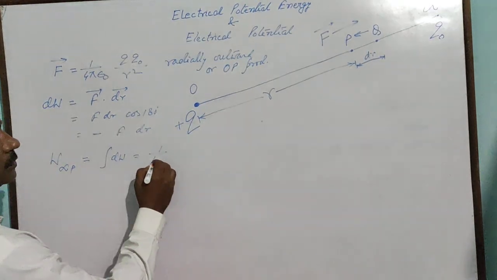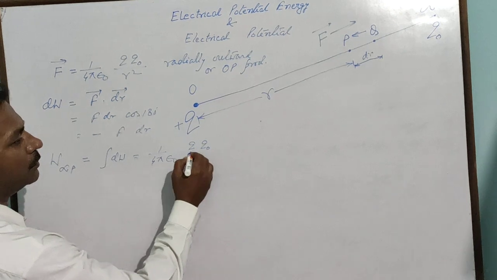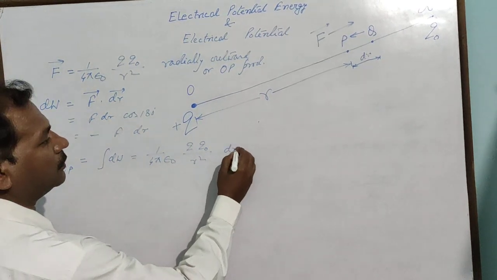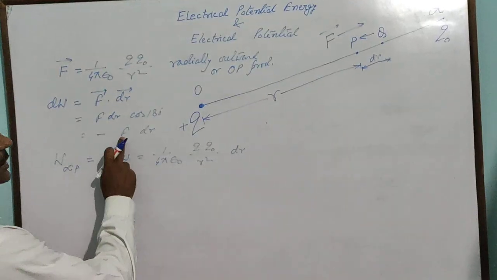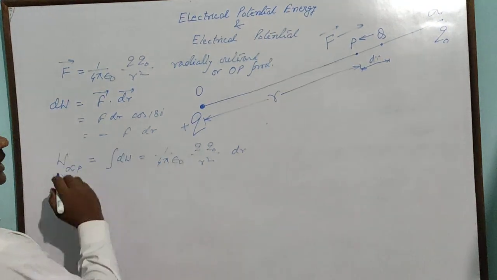Substitute the value, and this is the value of F. This one is dr. Negative sign is there.